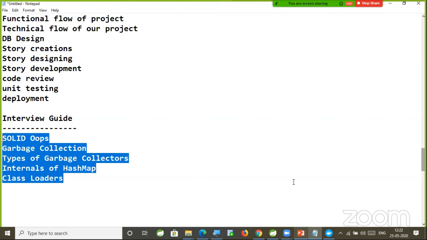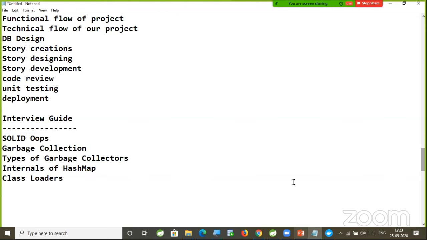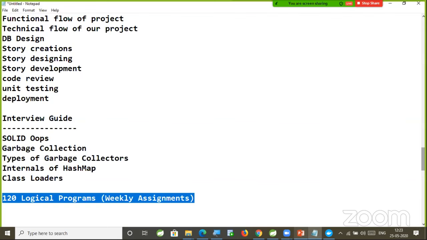So that knowledge I am going to provide as part of this interview guide: SOLID, OOPS, garbage collection, types of garbage collectors, internals of HashMap, class loaders we are going to understand. After this, I'm going to give you 120 logical programs as weekly assignments, because nowadays in the industry competition is very high. They are looking for perfect programmers, not theoretical programmers, right?